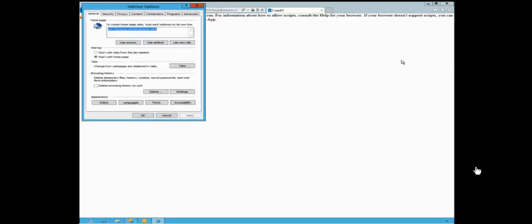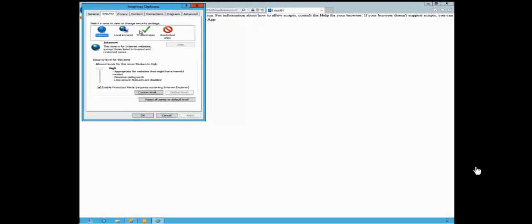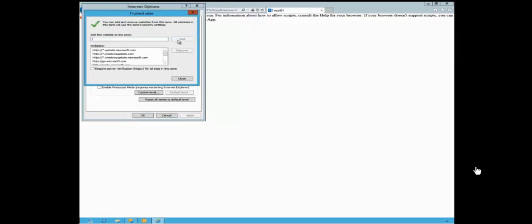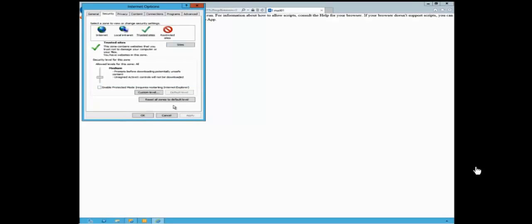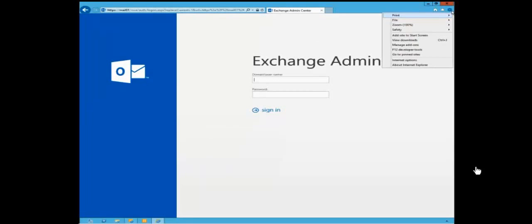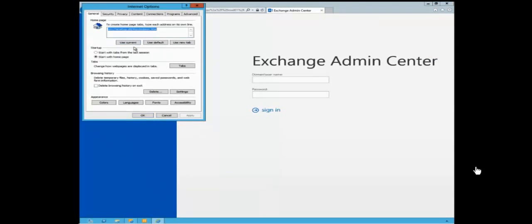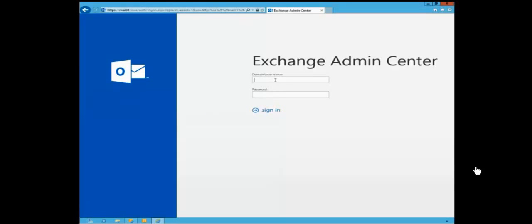Internet Explorer says that you must enable scripting. We add this site to the trusted sites list and refresh the site. Voila, now you can see the Exchange Admin Center, and I also make the Exchange Admin Center on my Exchange server the home page in Internet Explorer.